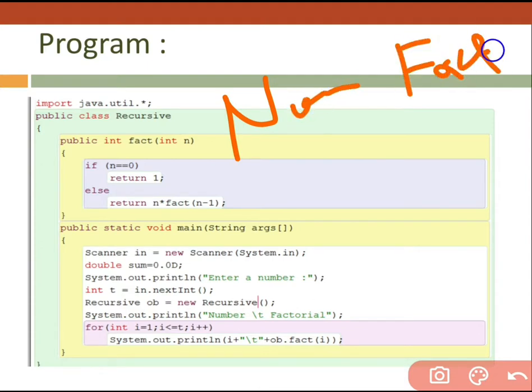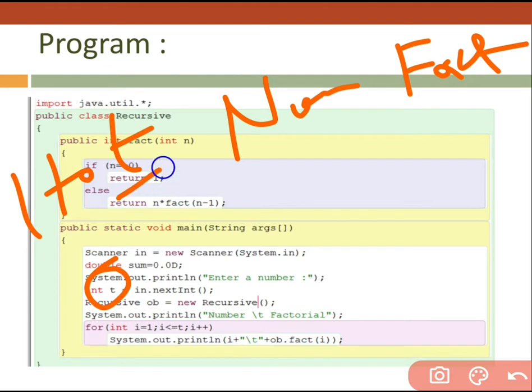I want to display a series where the user can provide any number, and from 1 to that number we are going to display the number as well as the factorial of that number.